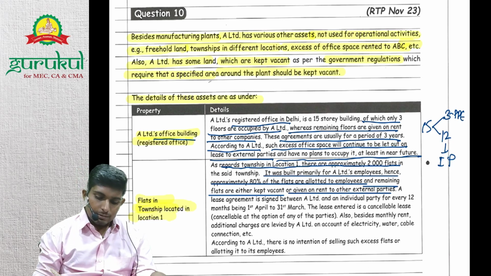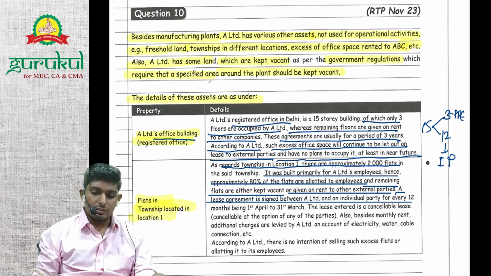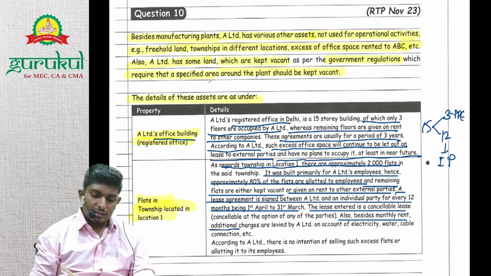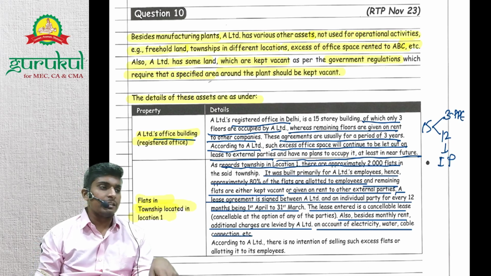A lease agreement is signed between A Limited and each individual party for every 12 years, from 1st April to 31st March. The lease is a cancelable lease. Also, besides monthly rent, additional charges are levied by A Limited on account of electricity, water, cable connection, etc., which every rented house will obviously levy, right?